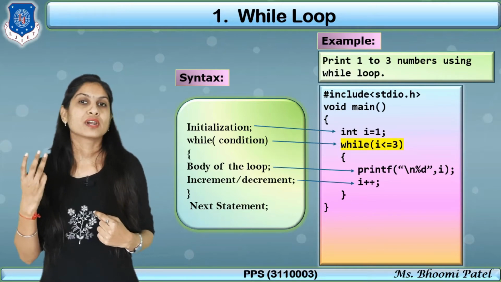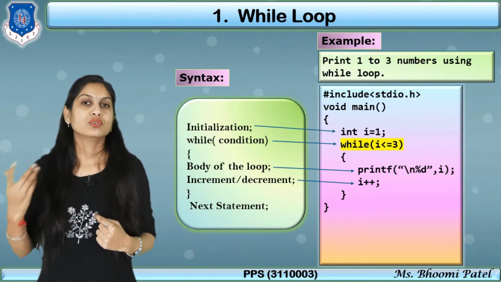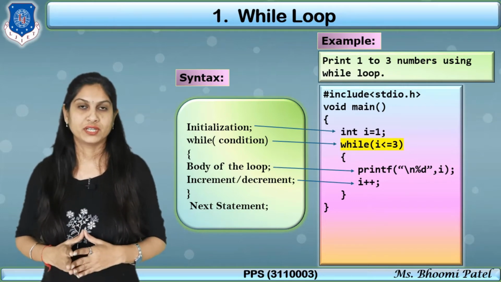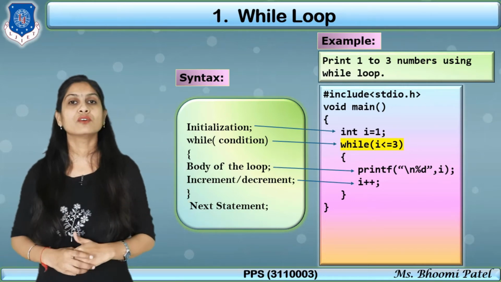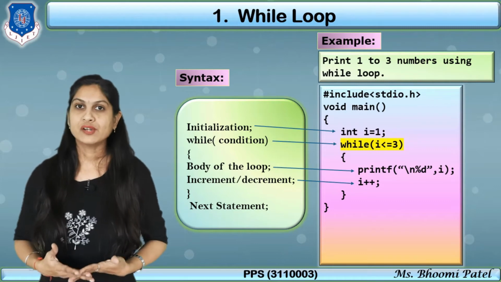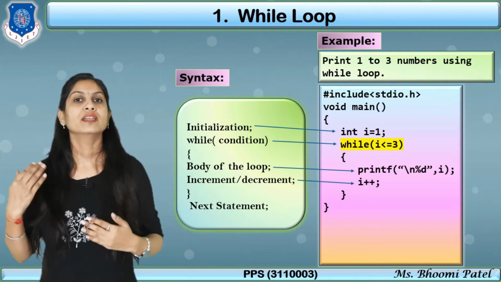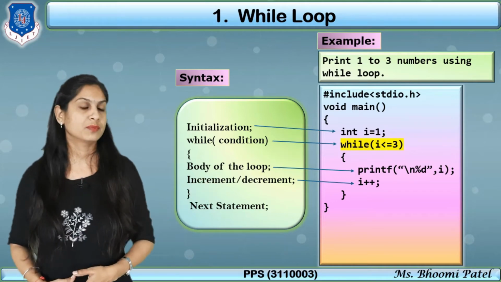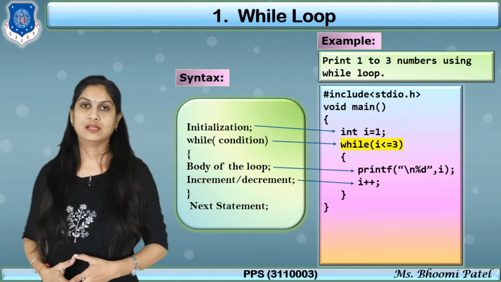In that case you have to go 3, 2 and 1, so you can use the decrement operator, according to your logic. In this case we apply increment, obviously, because our starting is 1 and ending is 3. So just put i++ and close the while loop.